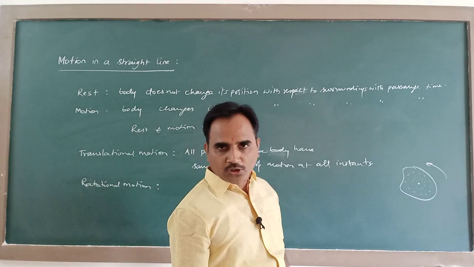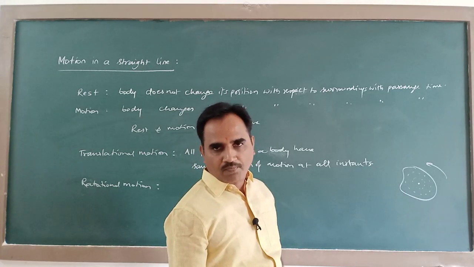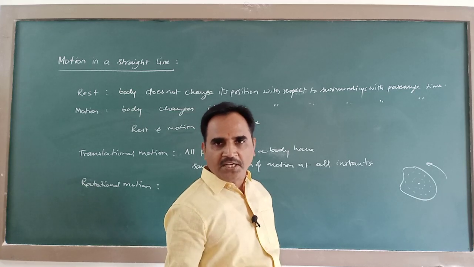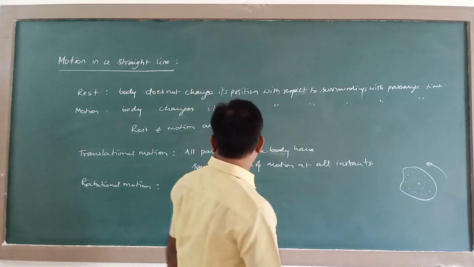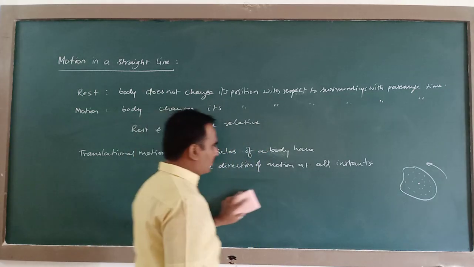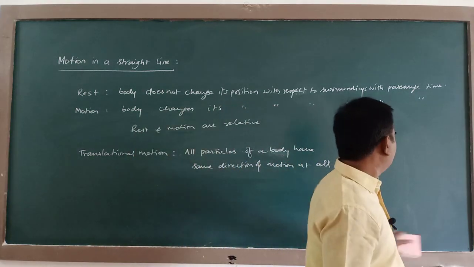This type of motion is called rotational motion. You are going to study it in detail in rotational dynamics. For the time being, just remember the definition of this rotational motion.